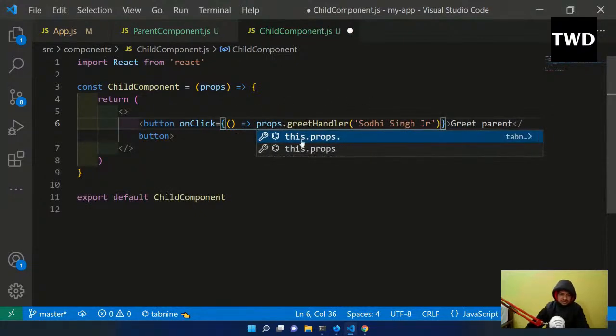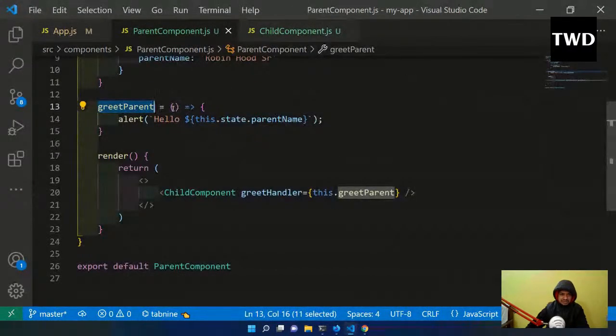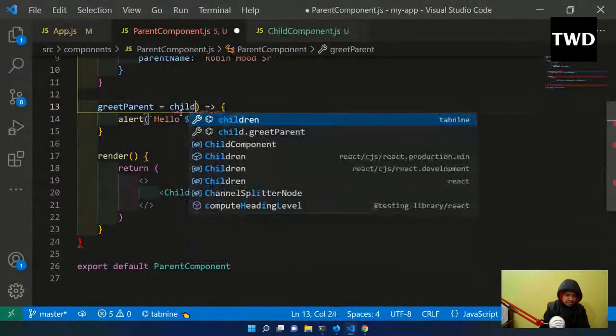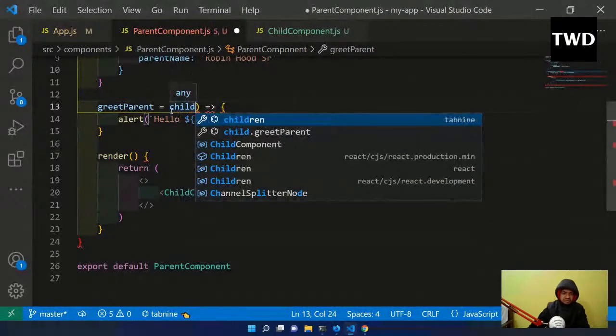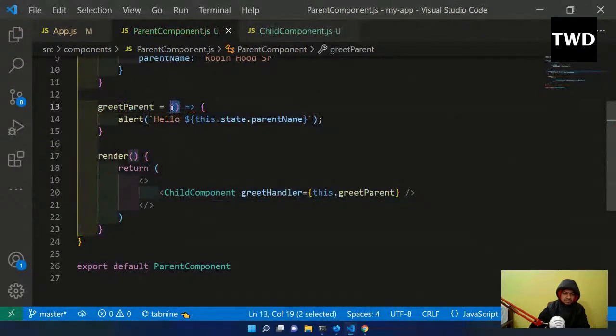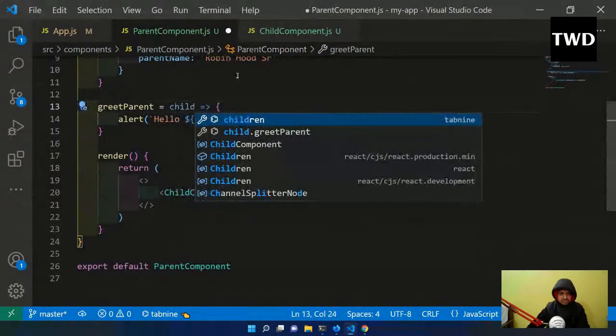Okay, so I will call it like this from the child. I'm passing some parameter, and what will happen is I can use this parameter here, maybe as a child. I'll do like this also.